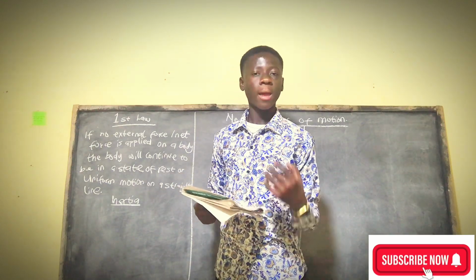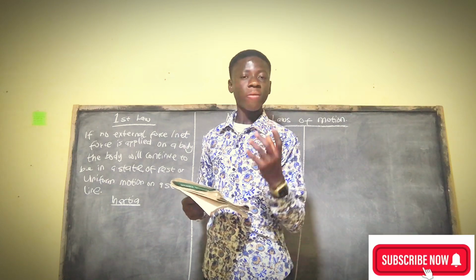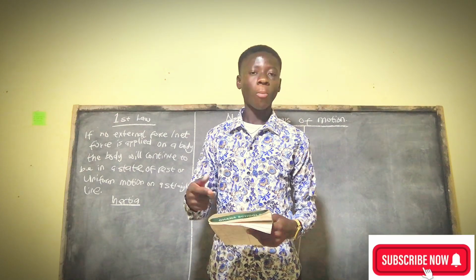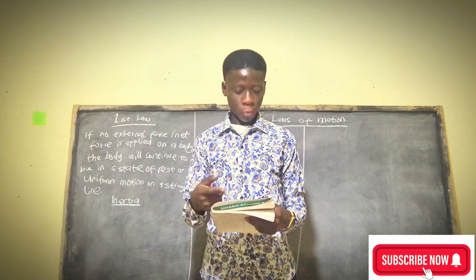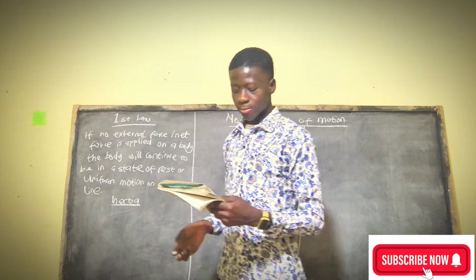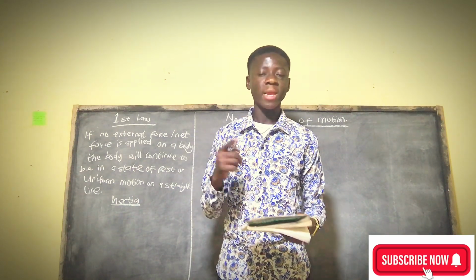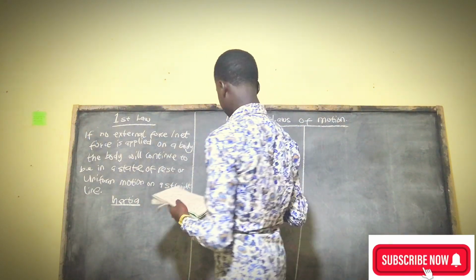The mass is the quantity of matter in the body. So the heavier the object, the more the inertia, or the more the reluctance to stop or to move when you apply a force on it. That means the mass of a body is directly proportional to the inertia of the body.